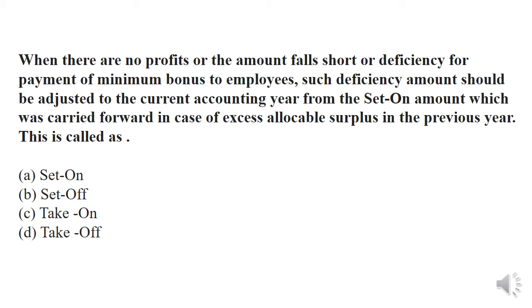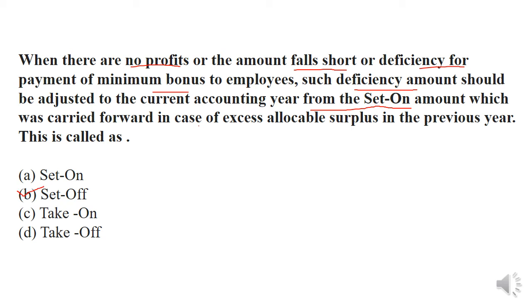The question is, when there is no profit or an amount falls short or there is a deficiency for the payment of a minimum bonus to employees, such deficiency amount should be adjusted to the current accounting year from the set on amount, which is carried forward in case of an excess allocable surplus in the previous year. This is called set off. So answer B is correct.